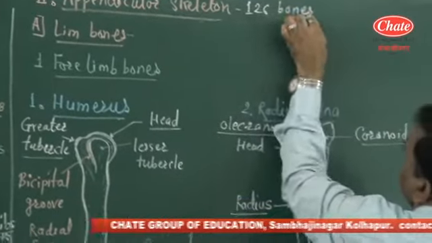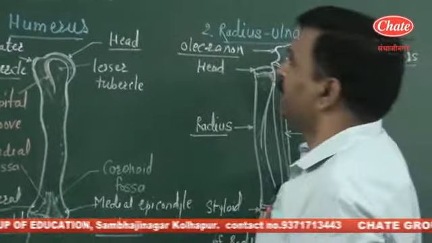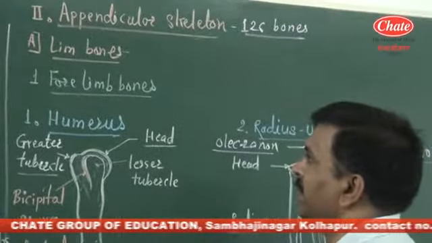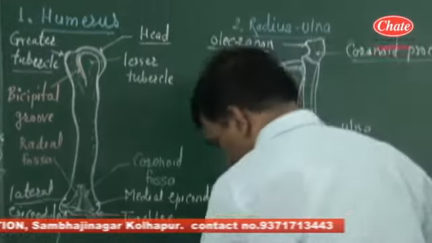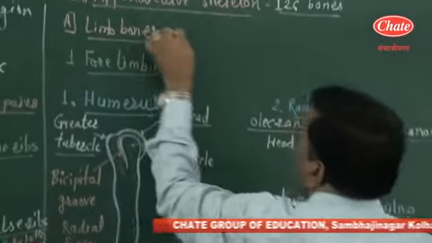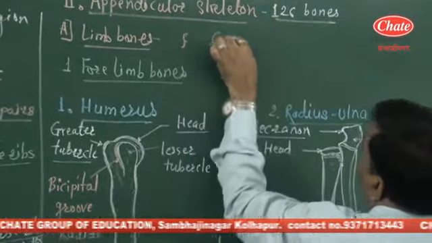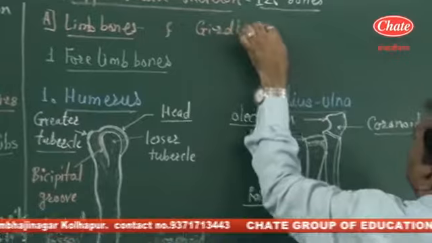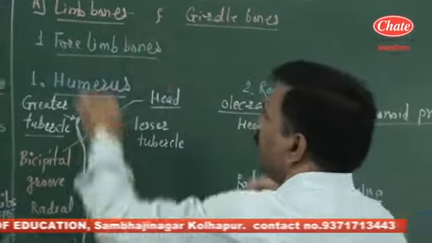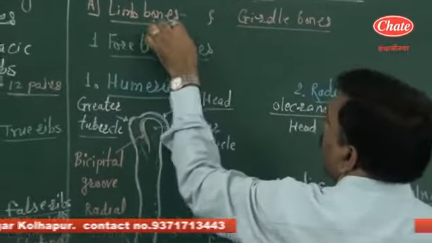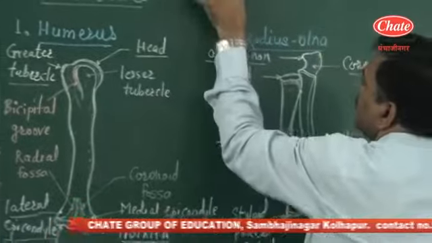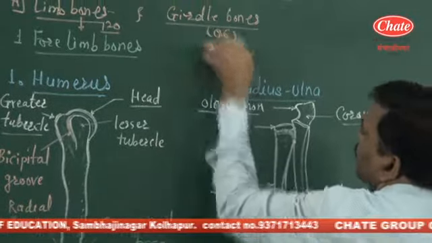This appendicular skeleton consists of the different bones which lie at the peripheral region, so it is termed the appendicular skeleton. This appendicular skeleton consists of two types of bones, that is the limb bones and girdle bones. Now first concentrate on the limb bones. These limb bones are a total of 120 bones that form the limbs, while 6 bones form the girdles.